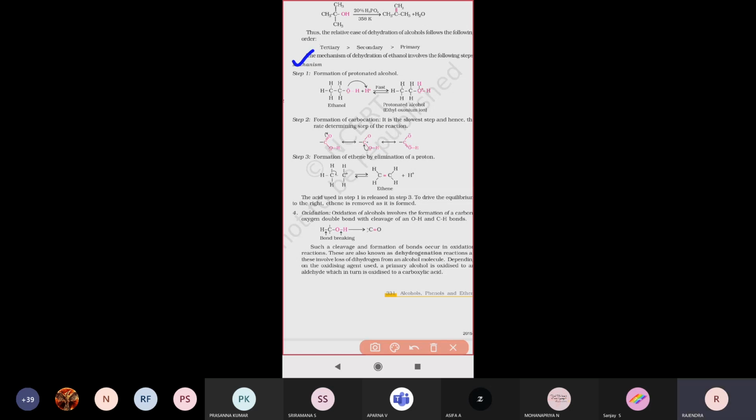In the first step, protonated alcohol is formed. How does it take place? First, ethanol is taken, that is CH3CH2OH. Ethanol is treated for protonation. Protonation gives a protonated alcohol, which means one proton is added.